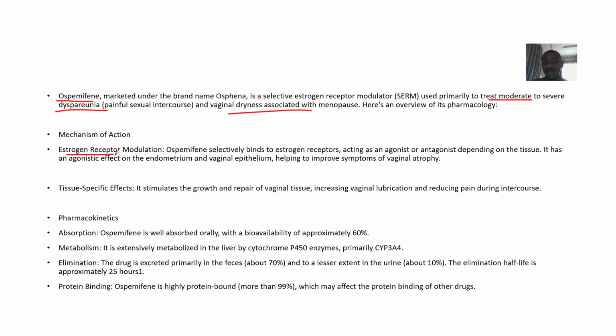So ospemifene selectively binds estrogen receptors, acting as an agonist or antagonist, depending on the tissue. If it binds to the endometrium or vaginal epithelium, it has an agonistic effect, which helps to improve the symptoms of vaginal atrophy.